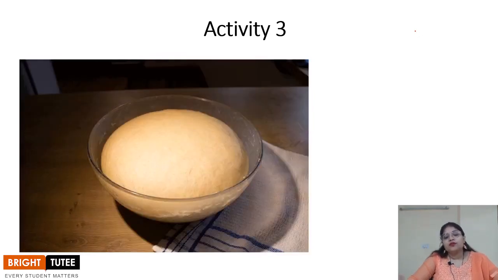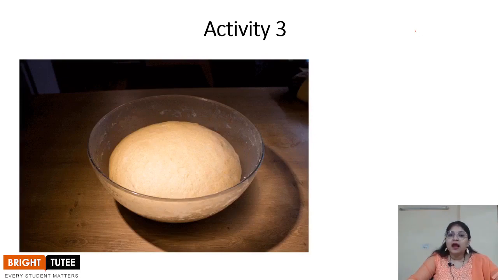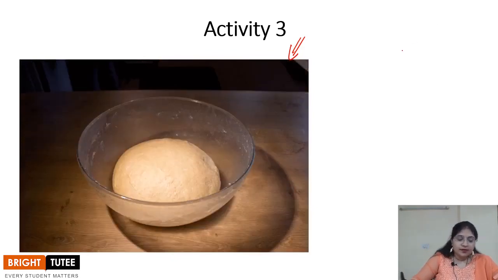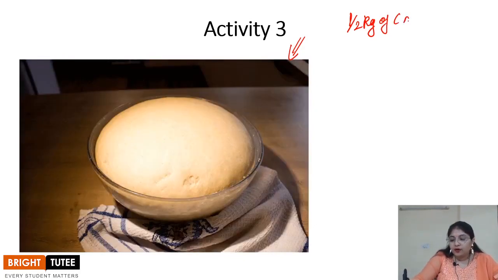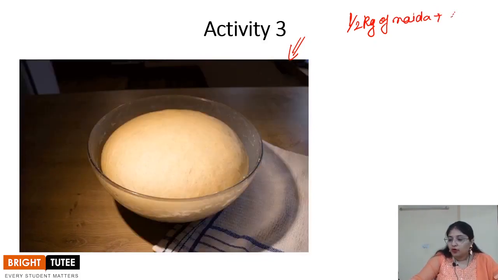To understand how it takes place, we are going to perform a very simple activity. In this activity we are going to take half kg of maida. You must have heard of this half kg of maida, right? In this we are going to add a small amount of sugar.